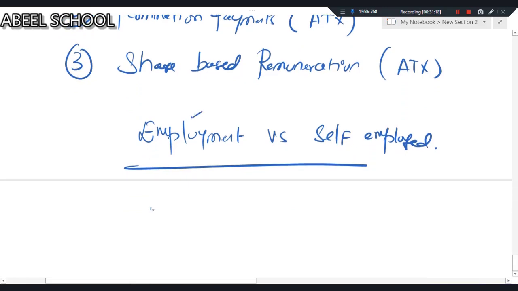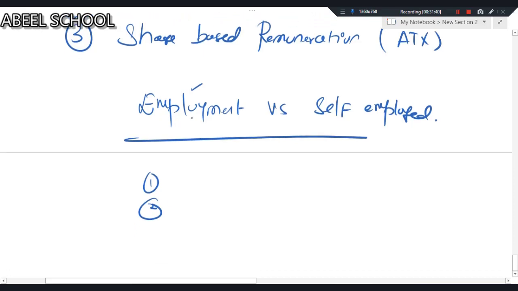Employment, first point. In employment, the employee is answerable to the senior. You have to write in your own wordings. Obviously, in self-employment, you are only answerable to yourself. Second, in case of employment, there are specific hours of work. There are specific timings. Obviously, in self-employment, you can decide when you will be working. In case of employment, you will be given a specific time, and you will be working only at that time.